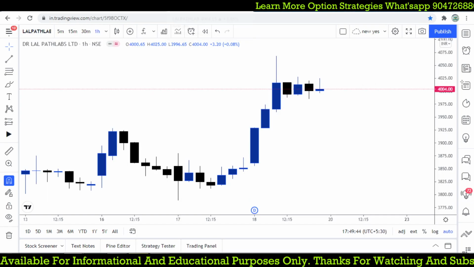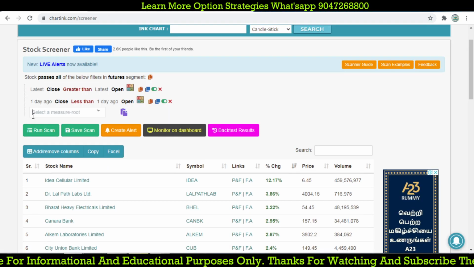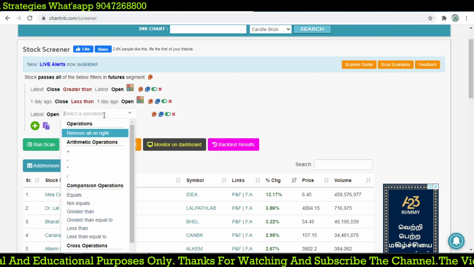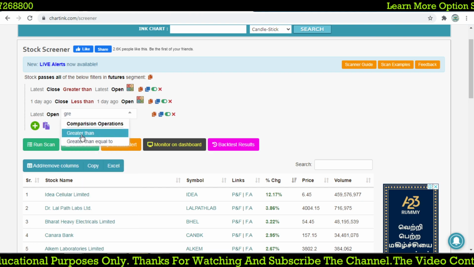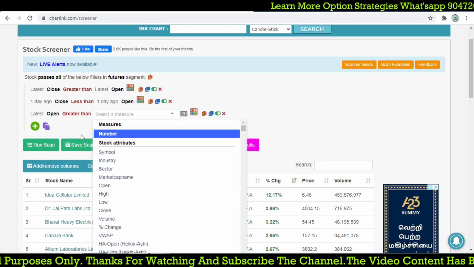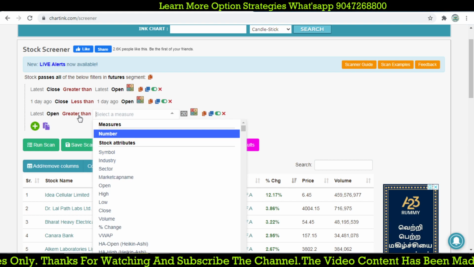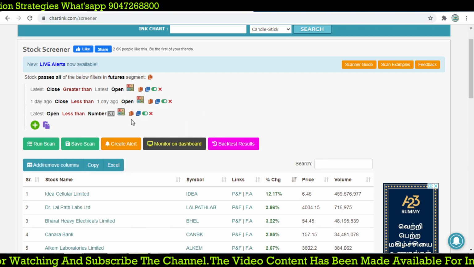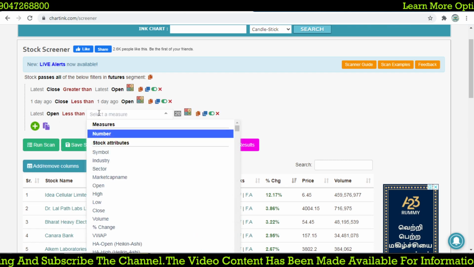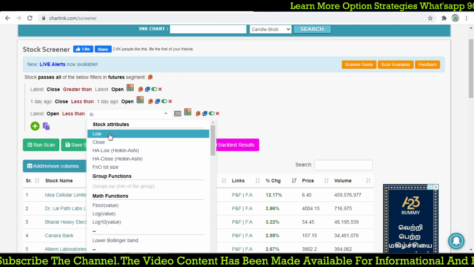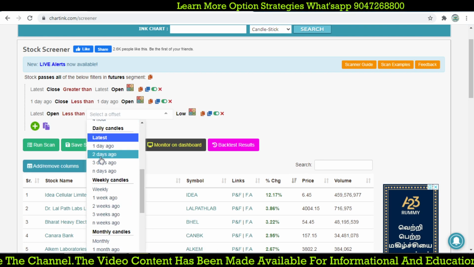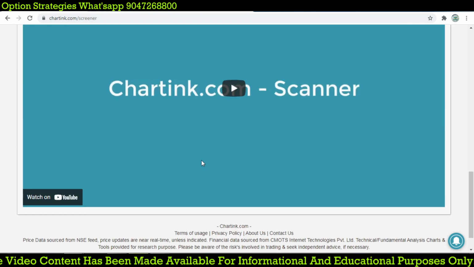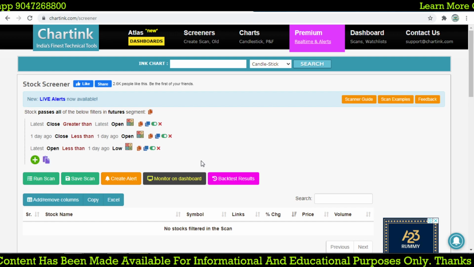So let's code that: the latest open is less than the low of one day ago. You can check that there is no stock for the filter.